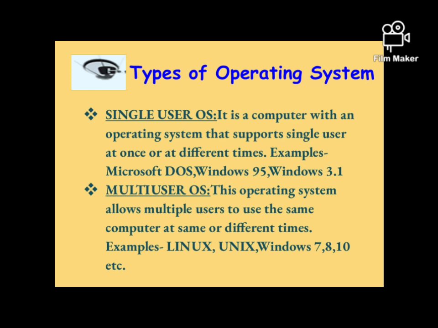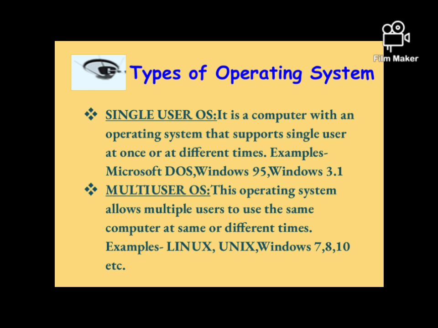These were used very early, when systems were freshly invented. Another type of operating system is the multi-user operating system. A multi-user operating system allows multiple users. It does not allow a single user only, but allows multiple users to use the same computer at the same or different times. Examples of multi-user operating systems are Linux, Unix, Windows Vista, Windows 7, 8, 10, and Windows XP.